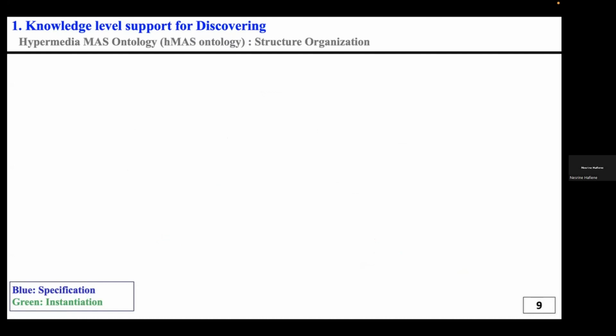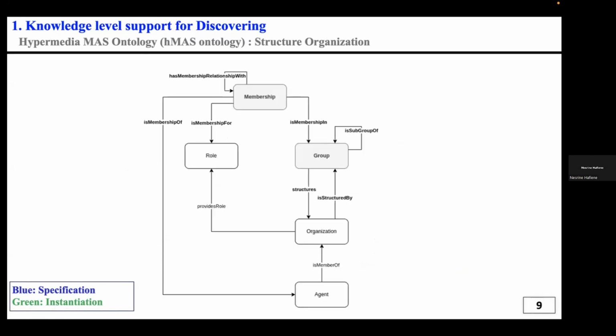To do this, the first part is knowledge level support for discovering. In this part, we will use the HMAS ontology to describe the structure of the online forum. HMAS is the hypermedia multi-agent system ontology. We will use the first part, which is the structure and organization ontology. So let's use this ontology to describe our online forum.